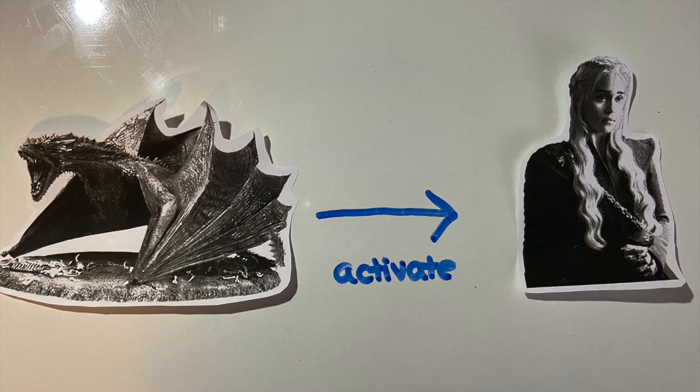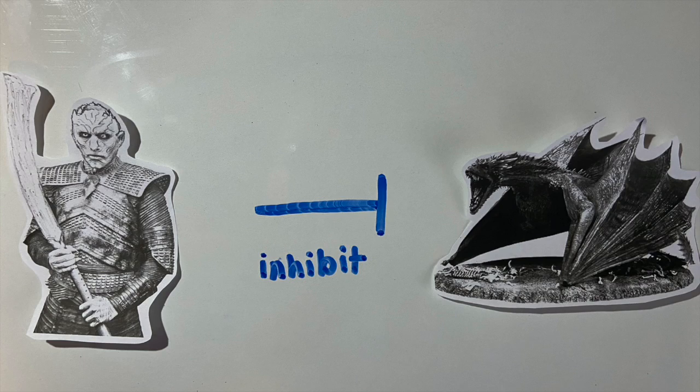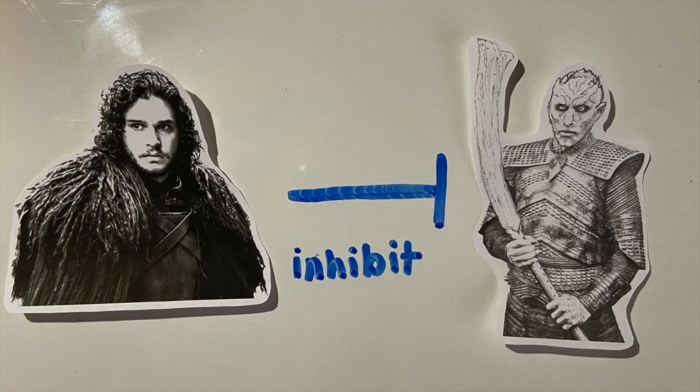The dragons activate Daenerys, giving her much of her power and influence. When functional, Daenerys inhibits Cersei and is able to take control of the throne. The White Walkers inhibit the dragons, as they are able to kill them and recruit them into their undead army. Jon Snow inhibits the White Walkers with his Valyrian steel and stocks of dragonglass.